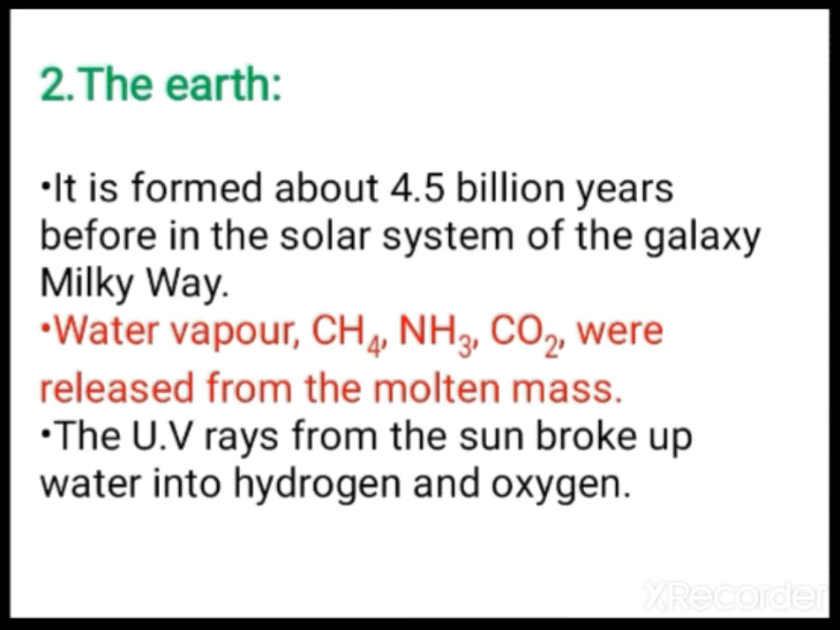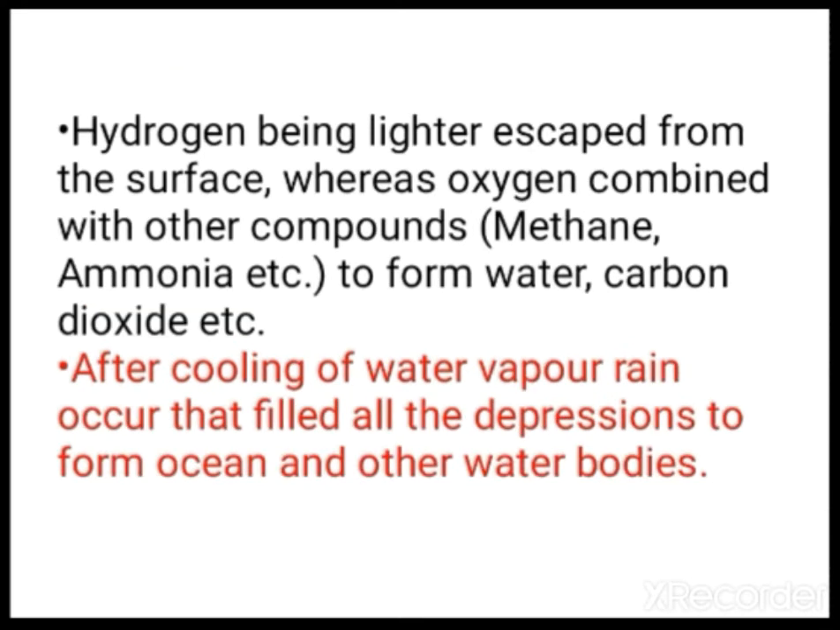The earth was formed about 4.5 billion years ago in the solar system of the galaxy Milky Way. Water vapor, methane, ammonia, carbon dioxide were released from the molten mass. The UV rays from the sun broke up water into hydrogen and oxygen. It is just like hydrolysis. Hydrogen, being lighter, escaped from the surface, whereas oxygen combined with other compounds to form water, carbon dioxide, etc.